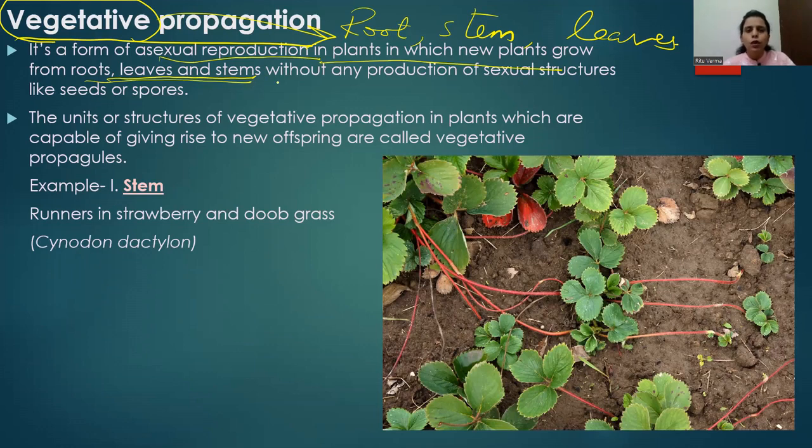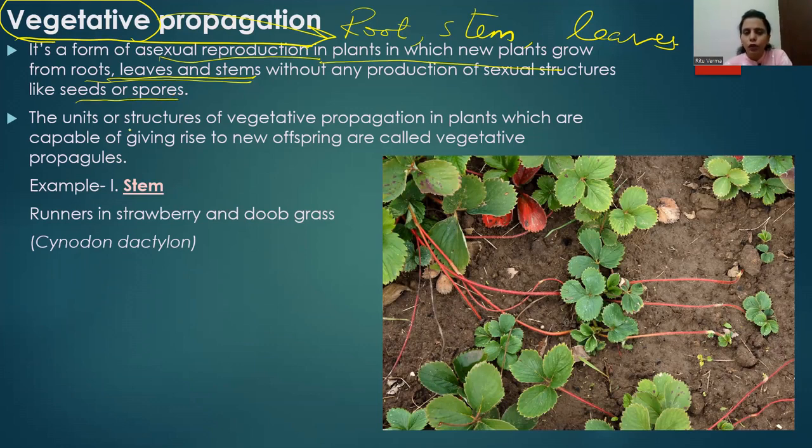There is no production or involvement of any gamete, seeds or spores, and no fertilization takes place. So you can simply define vegetative propagation as a type of asexual reproduction in plants in which a new plant grows from the vegetative parts of the parent plant like roots, stems and leaves.